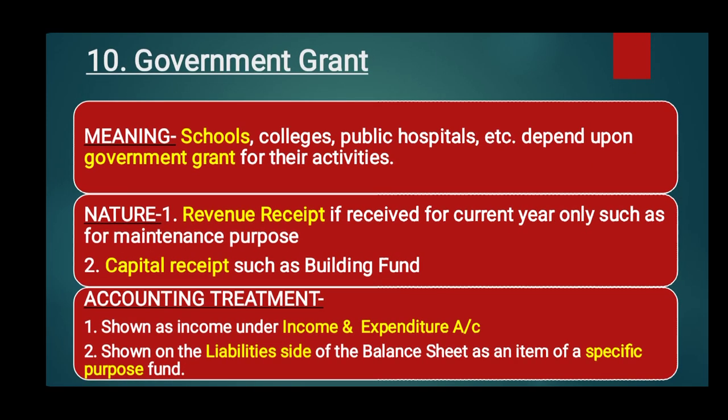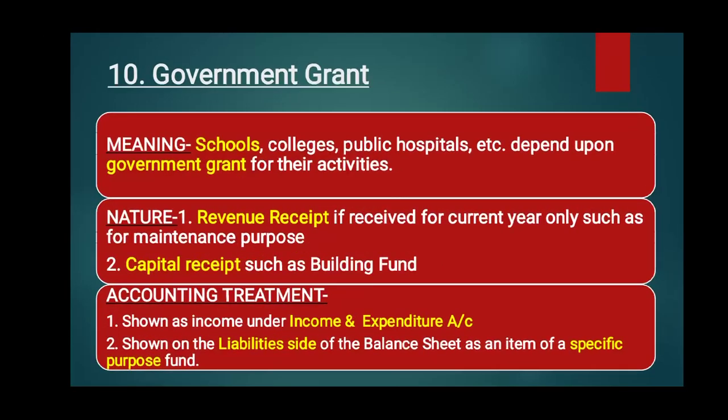But if it is received for some building purpose, then it will be treated as capital received, and it will be shown on the liability side under that specific fund, building fund, etc. So there are two treatments of government grant.